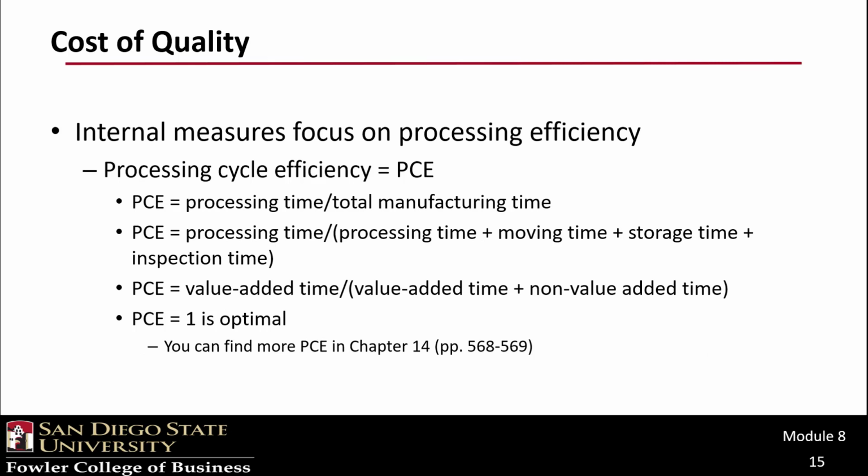One last topic before we close out Chapter 17. Process cycle efficiency, or PCE. Many of the internal measures we just looked at involve in some way the efficiency by which the production cycle is completed. PCE provides a simple comparative measure of process efficiency. Recall our previous example involving the McDonald's drive-thru. If the making of the burger, fries, and the drink is the processing time, PCE would help the business examine the non-value-added time, so that the focus can be on what counts the most.